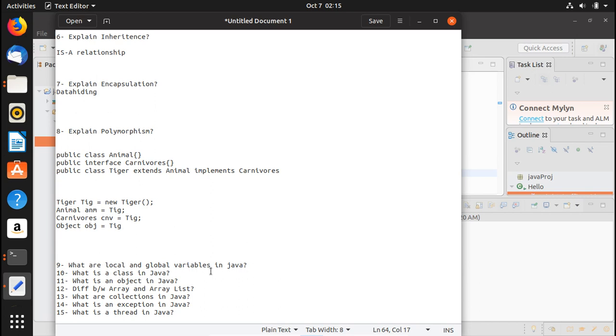Okay, so I hope you have got the point. That is the basic blueprint of polymorphism, and that's how simple it is. And all the reference variables here, you can see they all refer to the same tiger object, which is tig, right?